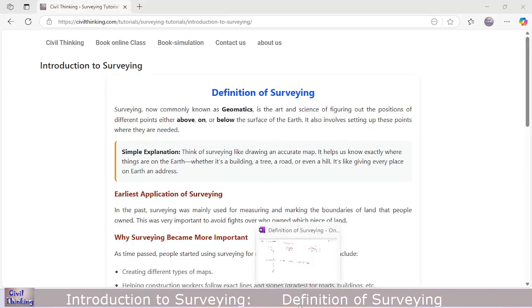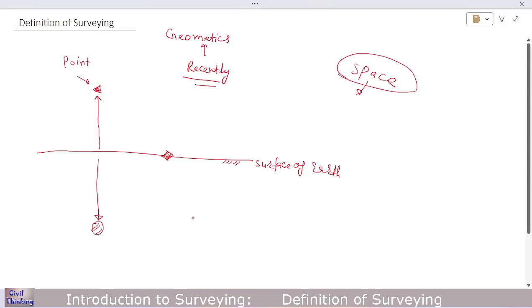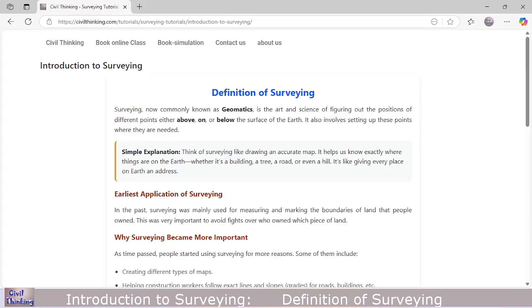So what does it mean? For example, if you have some data of points above the earth, on the earth, or beneath the surface of the earth, and you are trying to locate those points actually on the earth, that is also surveying. So let's move on. This was the definition.